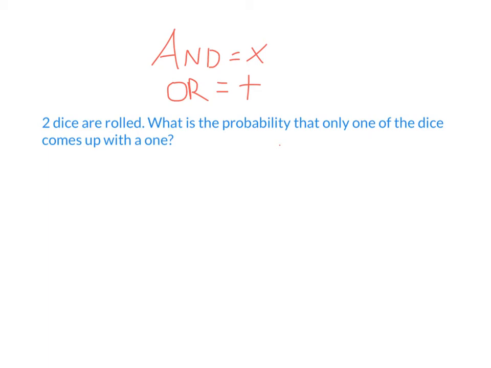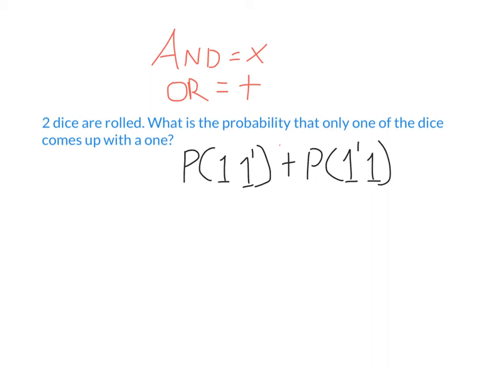So when I'm asked the probability that only one die comes up with a 1, I can get that 1 of two ways. I can get a 1 on the first go and then get something else on the second go, or I can get a 1 on the second go, but not the first go. So that's what this says here. So this is the probability I get a 1 the first go, but not on the second go. And this is the probability I get a 1 on the second, but not the first go.